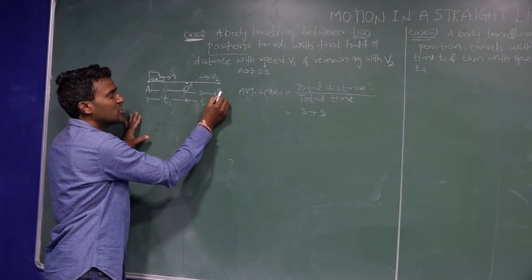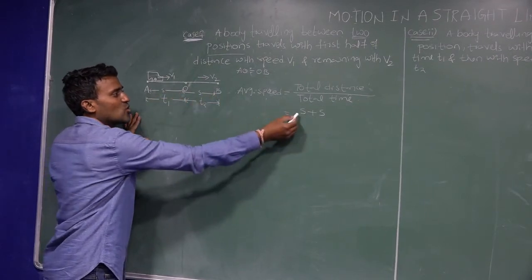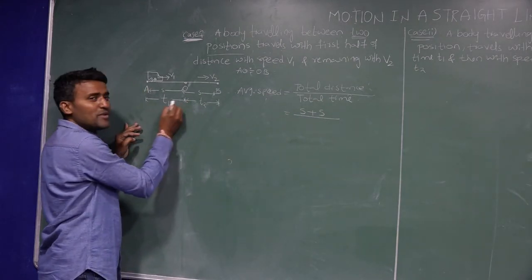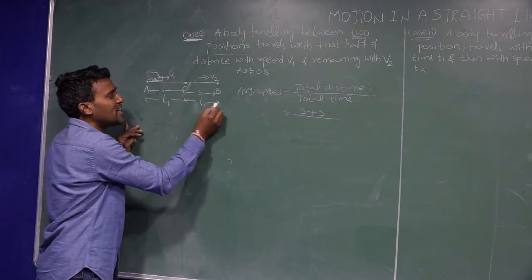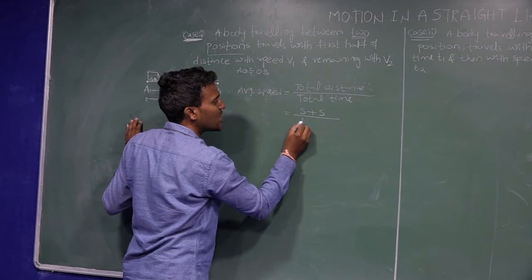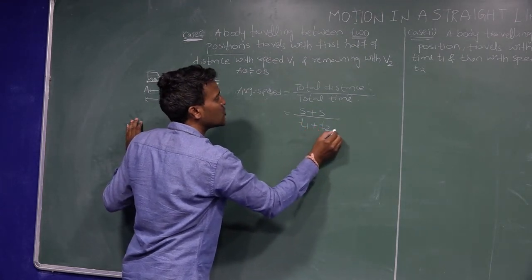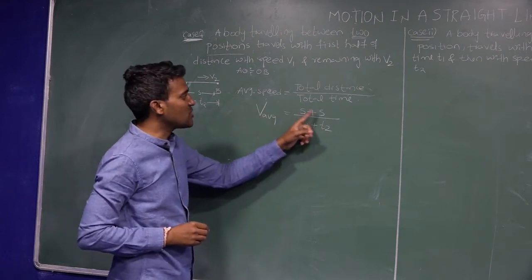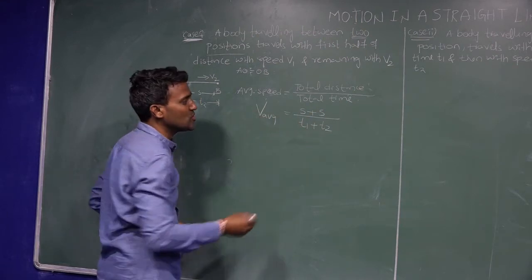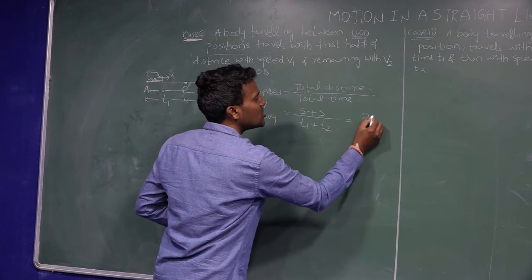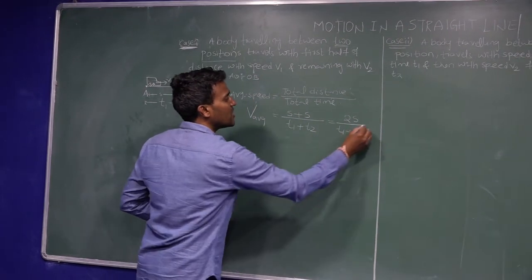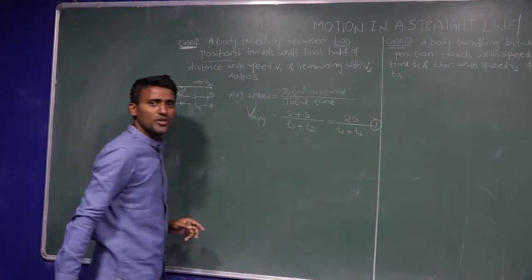And total time is the A to O time interval t1 plus the O to B time interval t2, so total time is t1 plus t2. Average speed is equal to s plus s divided by t1 plus t2. This equation you can write as 2s divided by t1 plus t2. That is equation number 1.